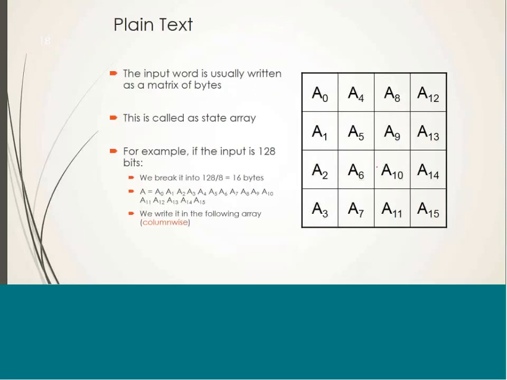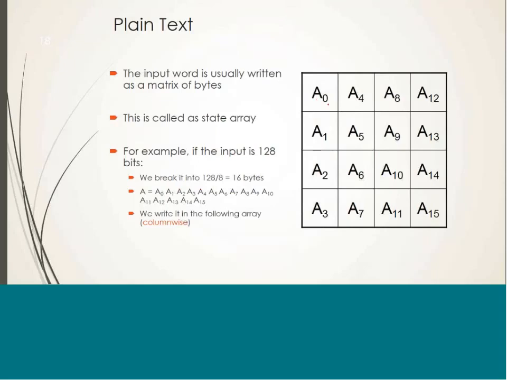The very first step is to convert the plain text into a state array. State array is just a 4 by 4 matrix which will represent the state of the plain text after performing each operation. The plain text is arranged into this 4 by 4 matrix in column-wise format.